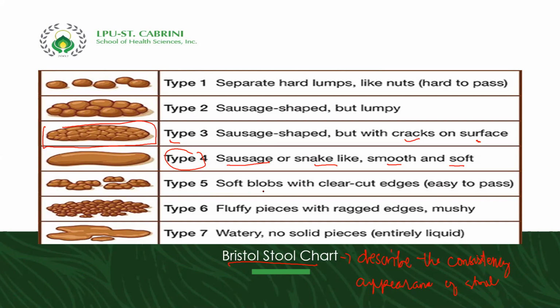Type 5 is soft blobs with clear-cut edges, easy to pass. These are the soft ones. Type 6 is fluffy pieces with ragged edges, or mushy. And type 7 is watery, no solid pieces, entirely liquid. Usually types 6 and 7 are seen in diarrhea, most especially watery diarrhea, which will be type 7.